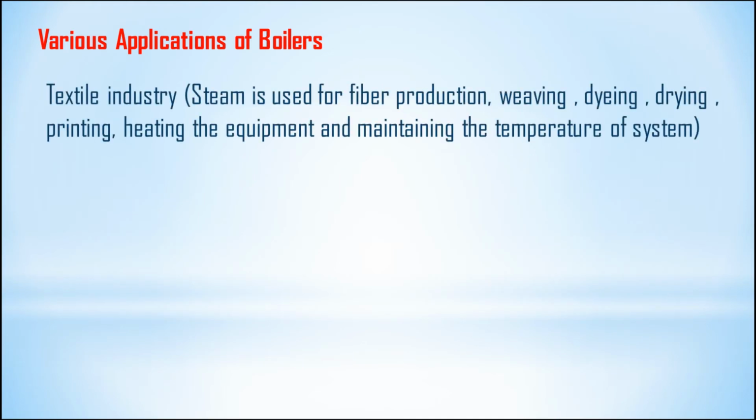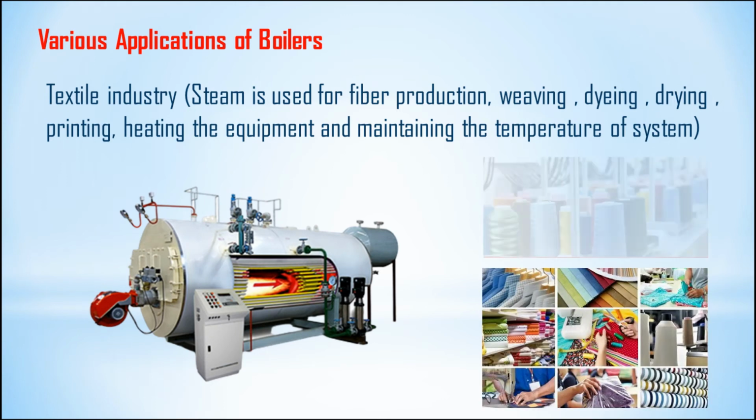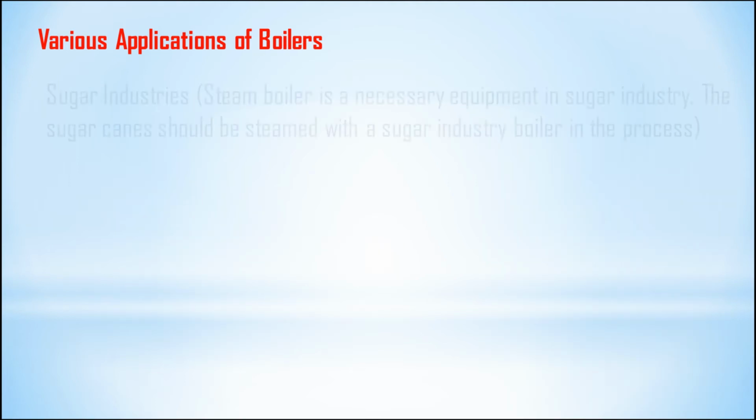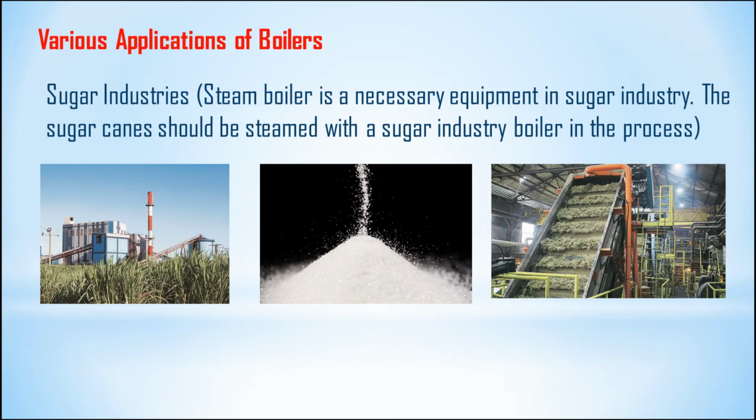The other application of the boiler is in the textile industry. In the textile industry, steam is used for fiber production, weaving, drying, printing, heating the equipment, and maintaining the temperature of the system. The next application of the boiler is in sugar industries. In sugar industries, the steam boiler is necessary equipment. The sugar cane should be steamed with a sugar industry boiler in the process. Steam must be required in the process, so it is necessary equipment in the sugar industry.